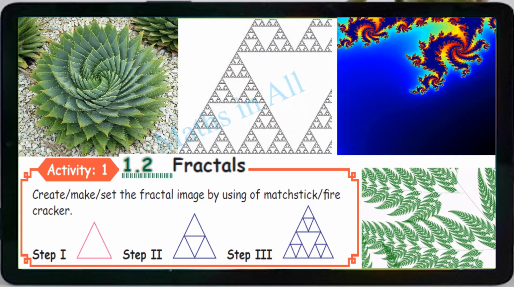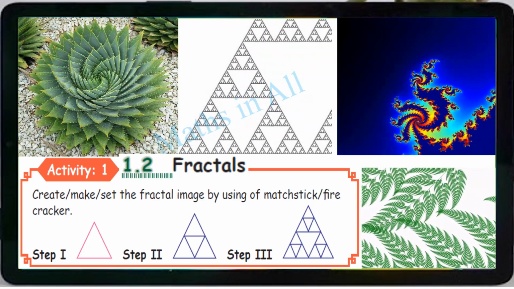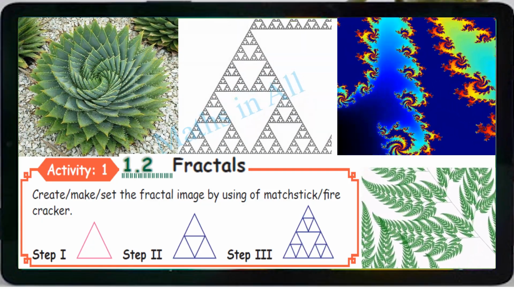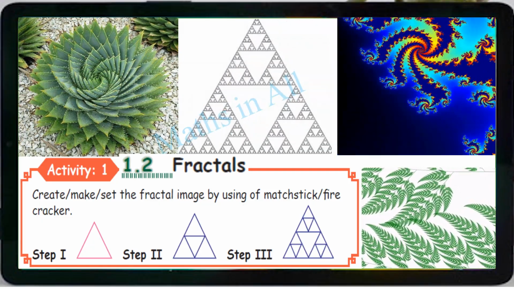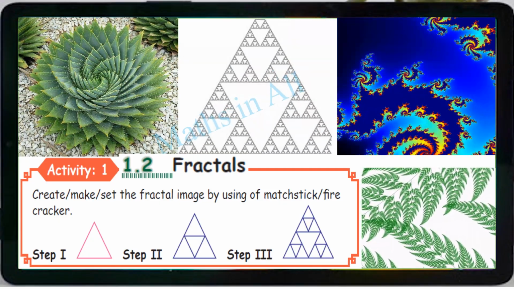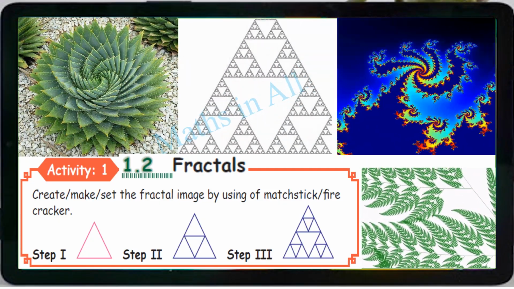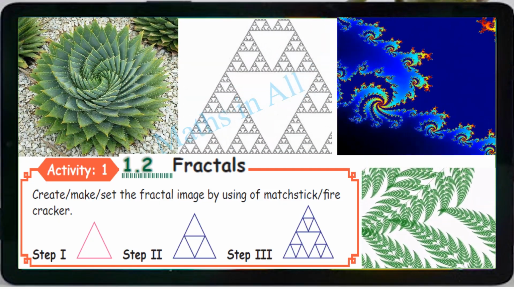See here, if you zoom, look at there. We have lot and lot of triangles, isn't it? Hope you understand and you will enjoy, I think.